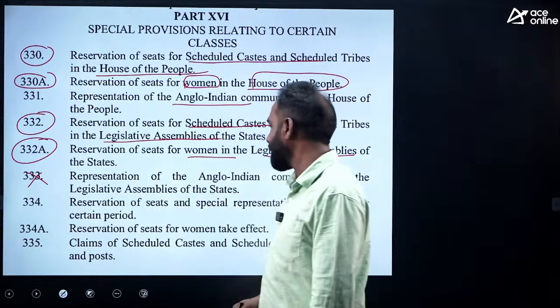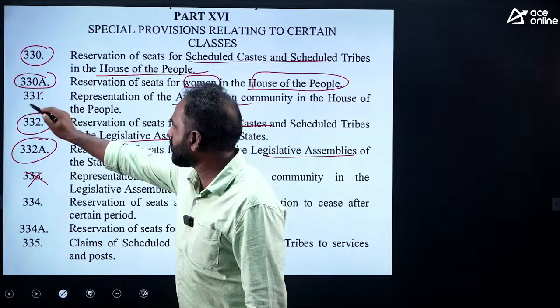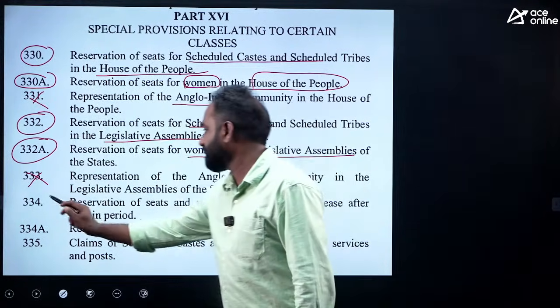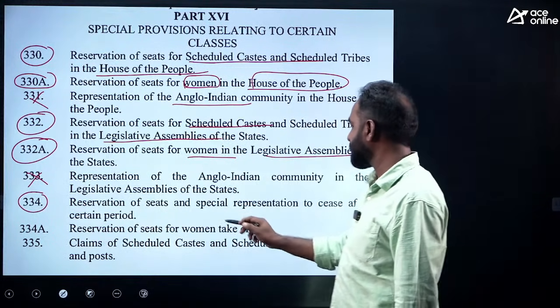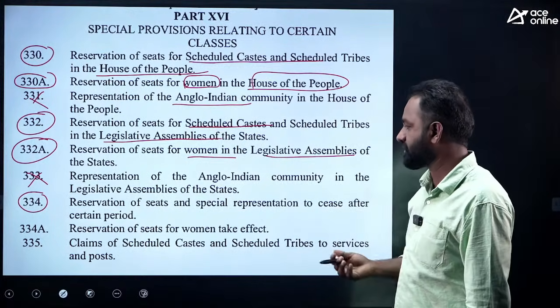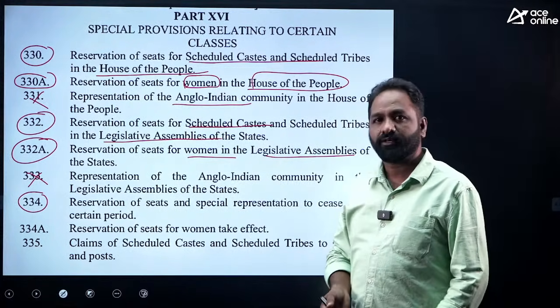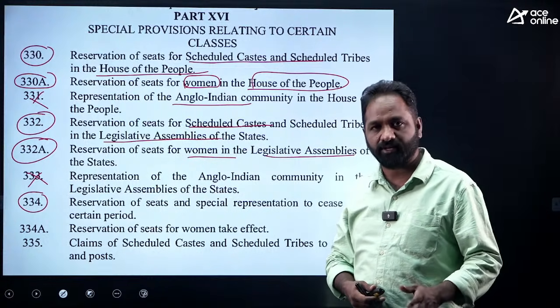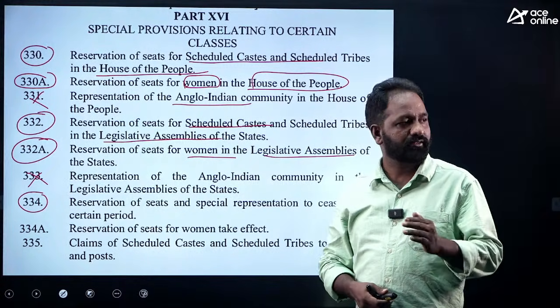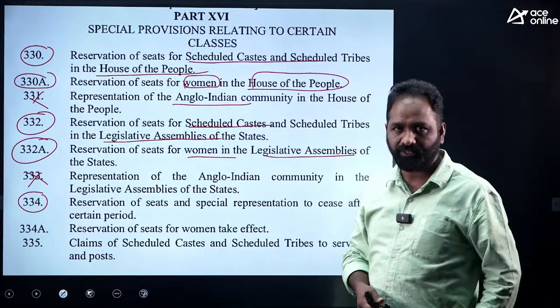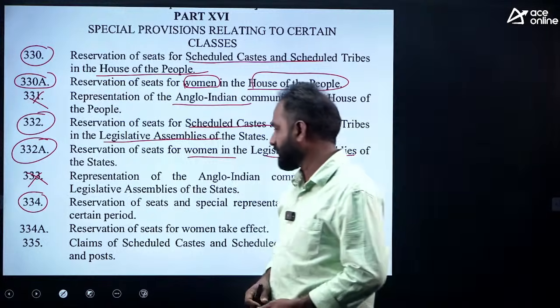And next one, 334, special reservation of seats, special representation ceases after a certain period. You know that the reservation for SC and ST in Lok Sabha lasts until 2030. Okay, right.